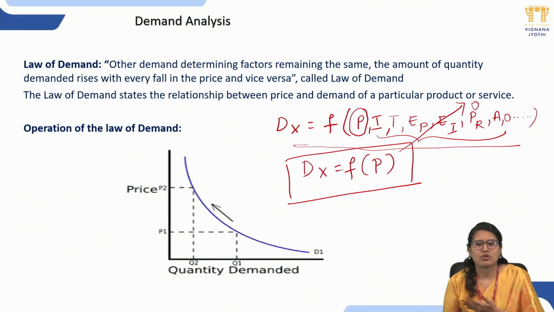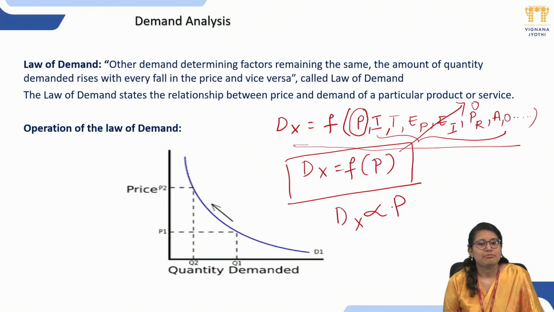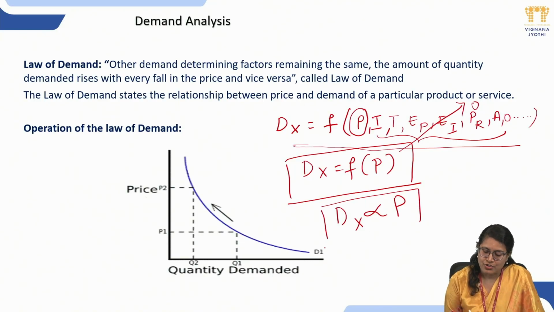We usually know what sort of relation exists between price and demand. If price increases, what will happen to the demand? It will decrease, right? So what sort of relation can we find? The demand is inversely proportional to the price. If price is increased, the demand will decrease. If price is decreased, the demand will increase. This is the general scenario which we usually see for many products. For the majority of products we find this relation. So this is called the law of demand.